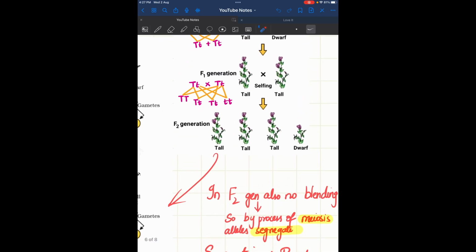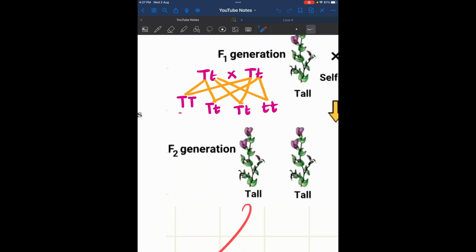So in the F2 generation, let me tell you, this is tall and dwarf. Now what do we see? When we come to phenotype, we can see 3 similar, 1 non-similar. That is 3 tall and 1 dwarf. So this is the phenotype. That is physically we can see tall, dwarf.